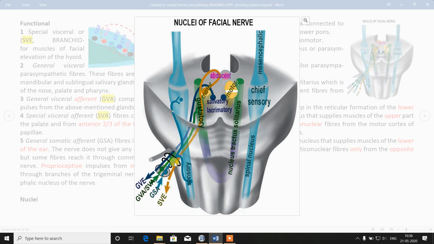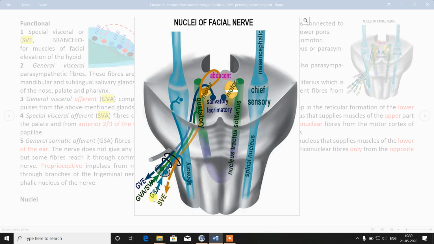This blue part, GSA, is the proprioceptive sensation from facial muscles. It is relayed in the sensory component, that is your spinal nucleus of the trigeminal nerve. This whole large column is your trigeminal nucleus, divided into three parts: mesencephalic, chief sensory and spinal nucleus.